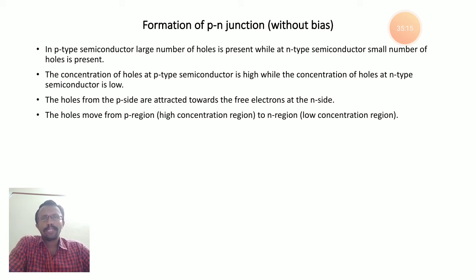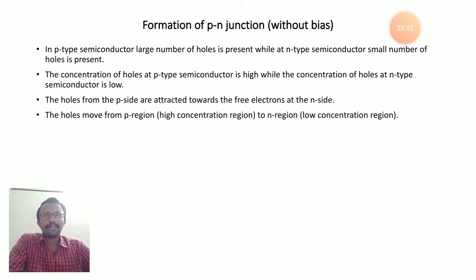So N into P is equal to Ni square, where N is the electron concentration and P is the hole concentration. But for extrinsic semiconductors, the product of majority and minority charge carriers remains constant at a fixed temperature and is independent of the type of impurity added, be it donor or acceptor impurity.